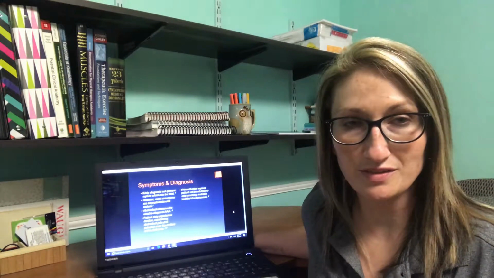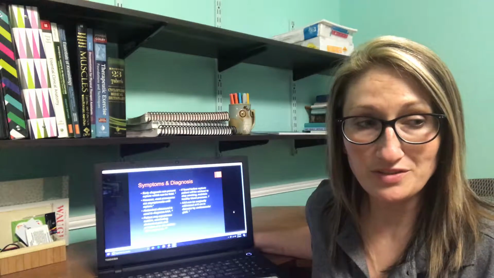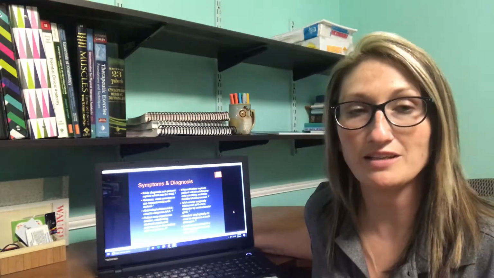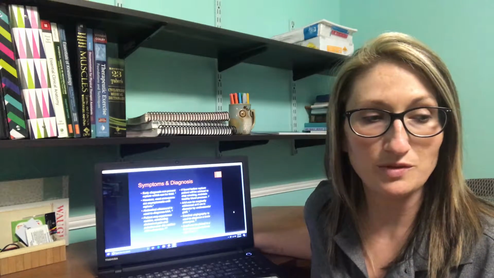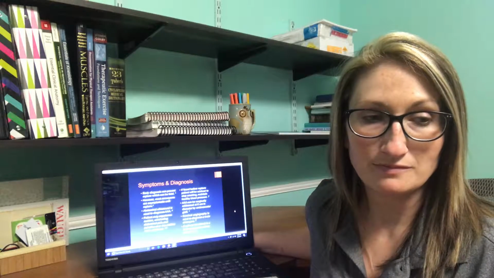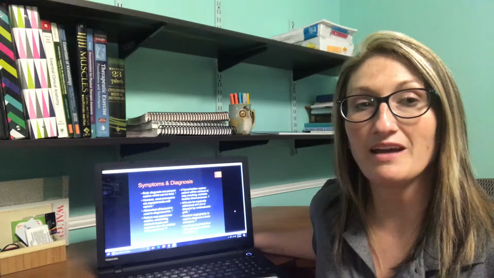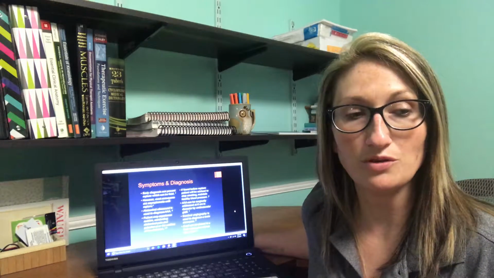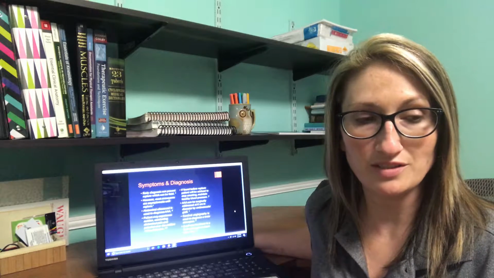Symptoms and diagnosis. An early diagnosis can prevent a rupture, and a rupture can be fatal, so you would like to have that diagnosed early. The problem is most aneurysms are asymptomatic until they rupture. A patient may experience a sudden unrelenting pain in the side and the back, or they may have a non-tender pulsation over the midline of the abdomen. If that is the case, they should have an abdominal ultrasound. That's how you would diagnose an abdominal aortic aneurysm.